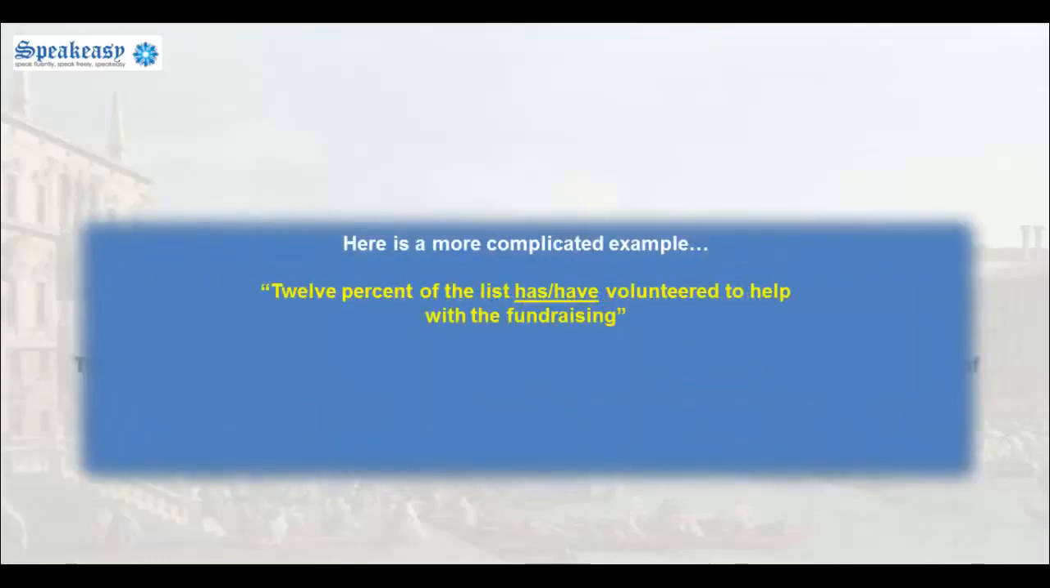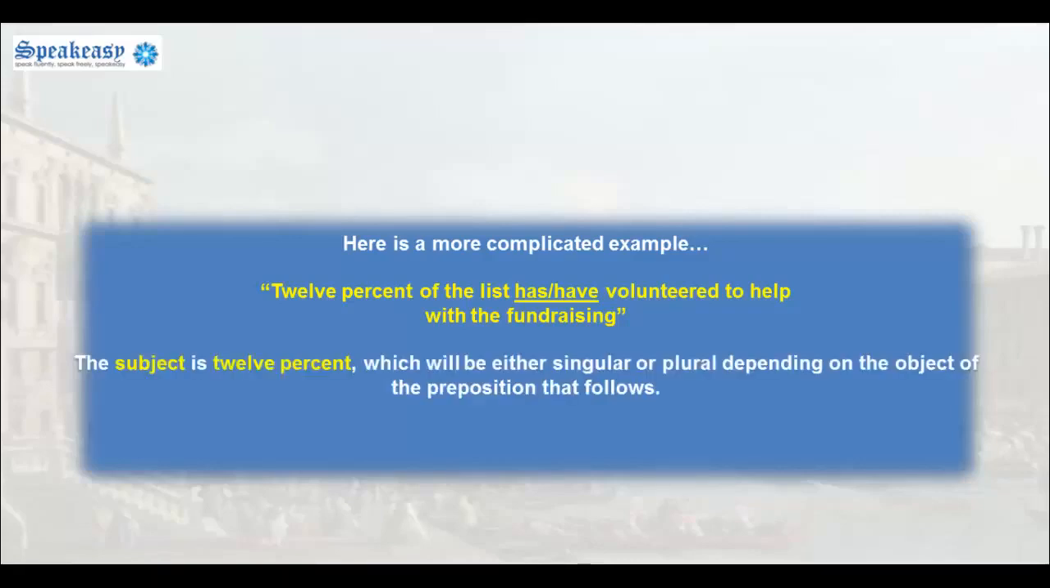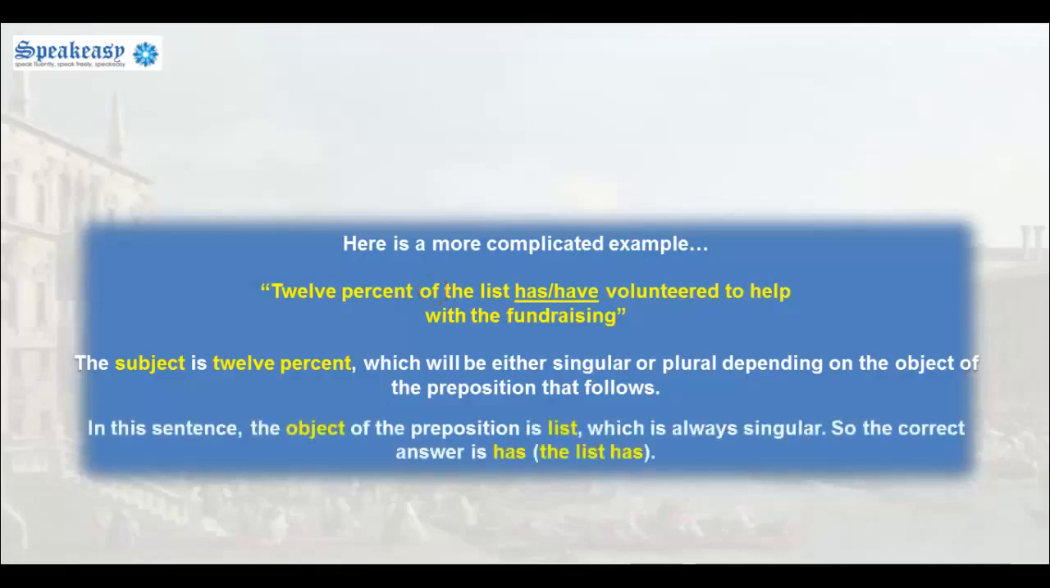Here's a more complicated example. 12% of the list has or have volunteered to help with the fundraising. The subject is 12%, which will be either singular or plural depending on the object of the preposition that follows. In this sentence, the object of the preposition is list, which is always singular. So the correct answer is has. The list has.